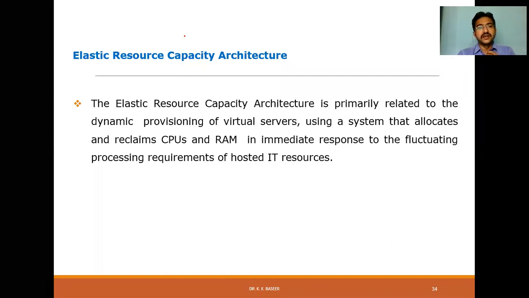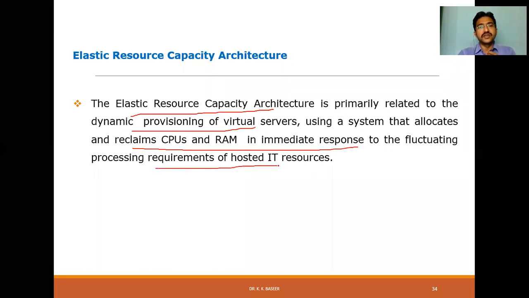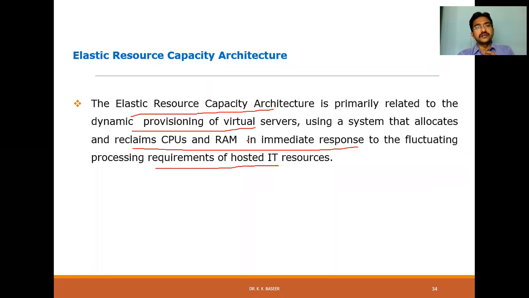Elastic resource capacity architecture is primarily related to the dynamic provision of virtual servers, using a system that allocates and reclaims CPUs and RAMs in immediate response to the fluctuating processing requirements of hosted IT resources. One beauty of dynamic scaling is that it allocates the IT resources, but here in elastic resource capacity, once the job is done, it reclaims the CPU and RAM.